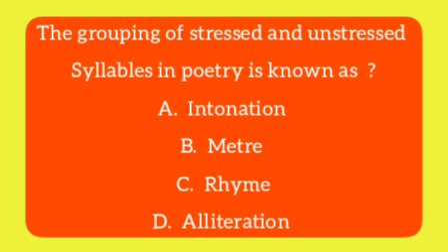The grouping of stressed and unstressed syllables in poetry is known as A. Intonation, B. Meter, C. Rhyme, D. Alliteration. The correct answer to this question is B. Meter.